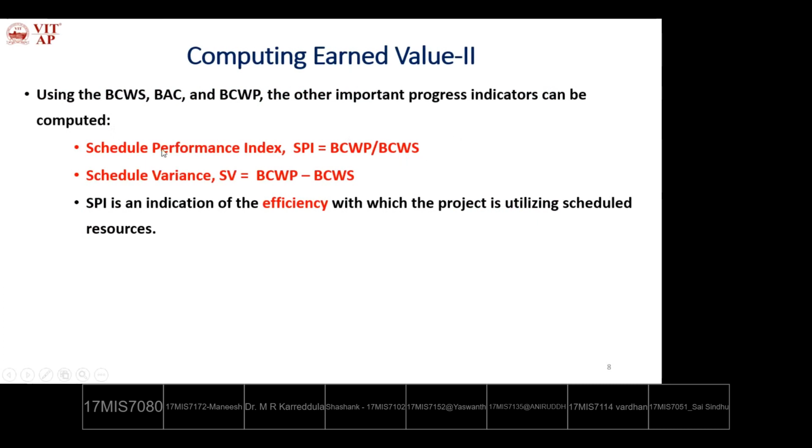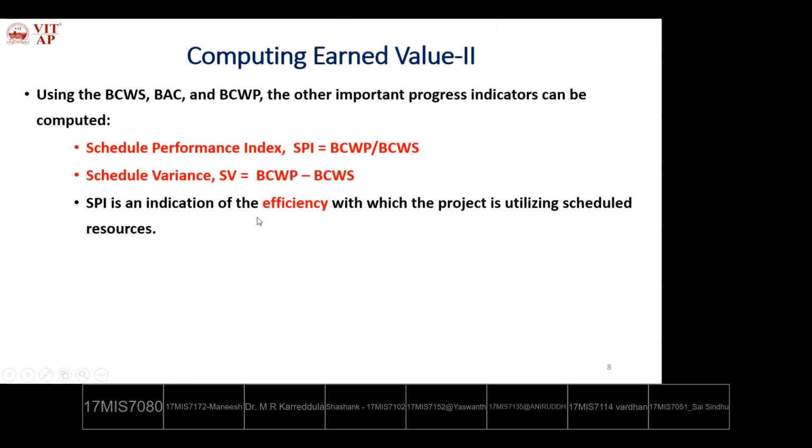That will give the schedule performance index. Then schedule variance. Is there any variance among these two? So BCWP minus BCWS. If the variance is more, we will pay more attention on these tasks. If variance is low, we will continue the project.